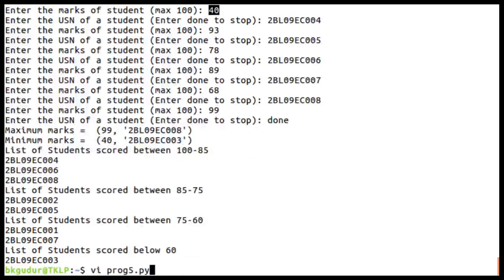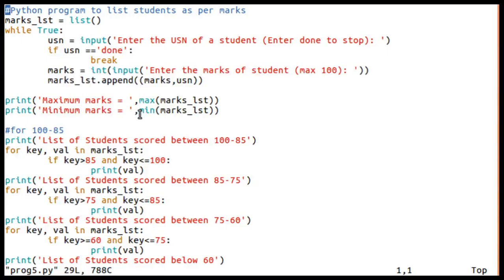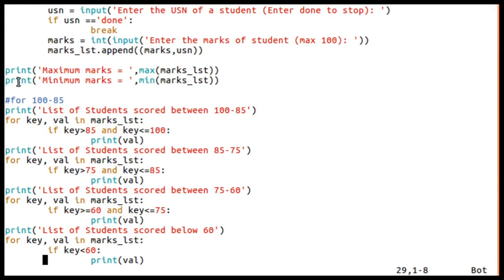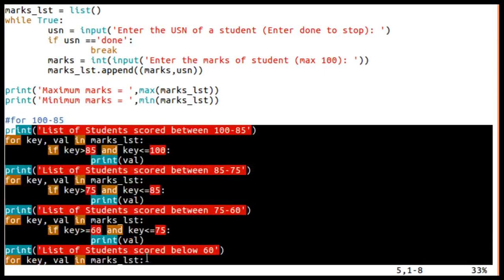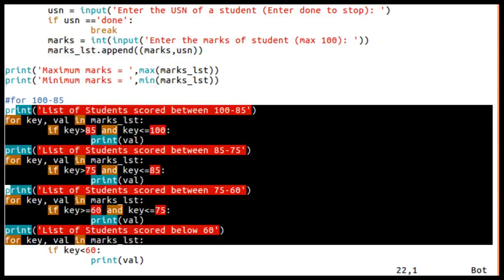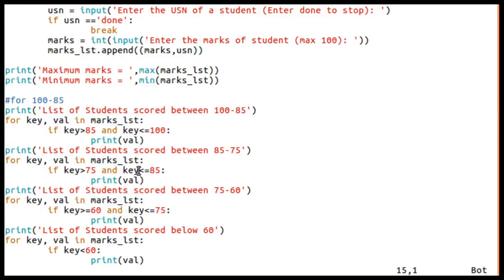So this is a very simple program, but the execution time will be much higher, because for every loop I'm checking here. Look at this for loop; this one we cannot avoid, it is a while loop for reading purpose. But I have used for loops these many times, which can be easily done using only one for loop.